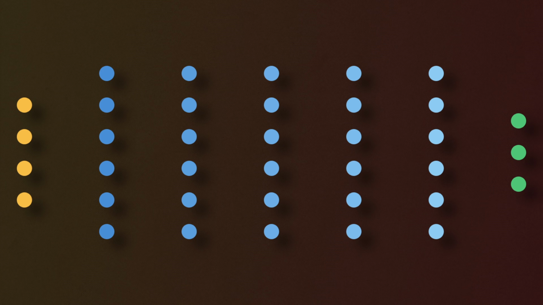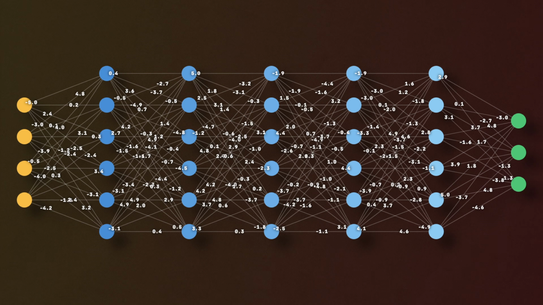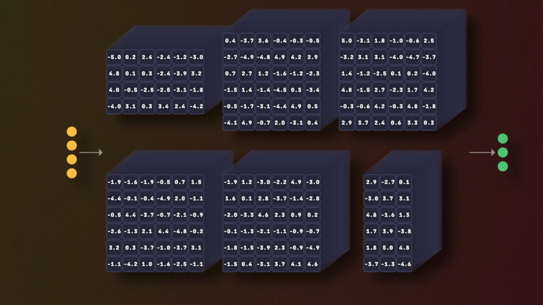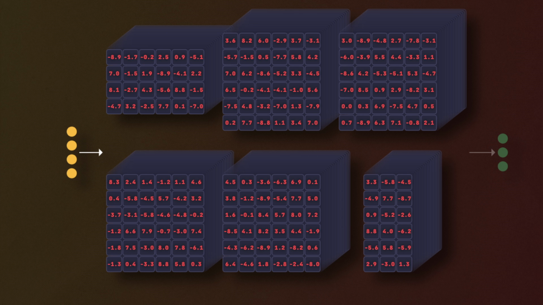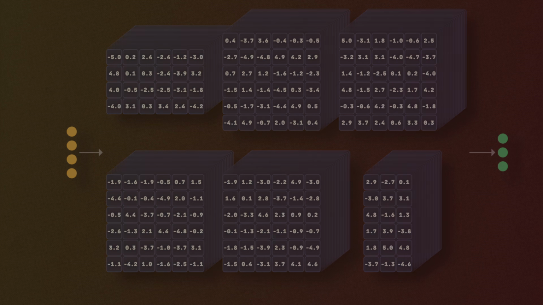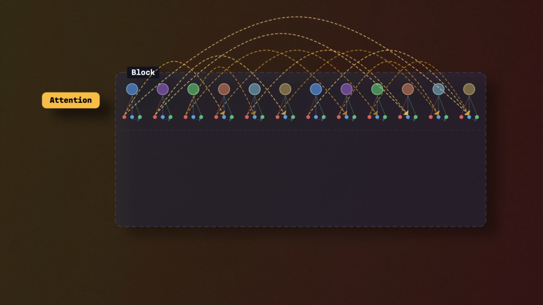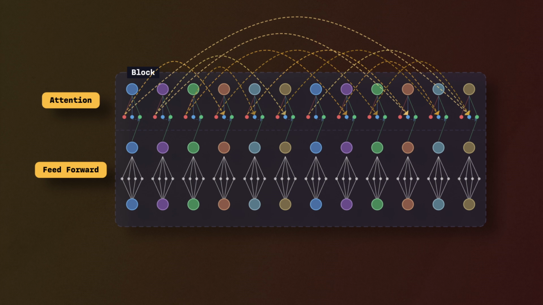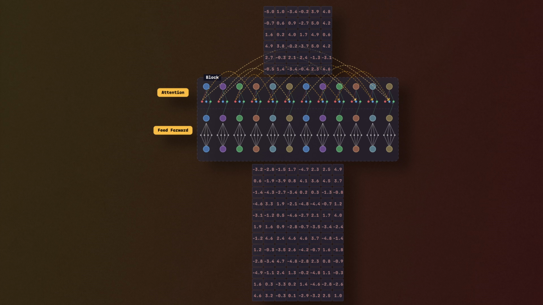Now, underneath everything, a transformer is a neural network, but it's a very specific kind. And at the hardware level, it's almost entirely matrix multiplication. The intelligence isn't any clever logic. It's in the billions of numbers inside those matrices, all of which started random and got tuned during training to produce useful outputs. Each transformer block has 2 main operations: attention, where tokens exchange information with each other, and a feed-forward step, where each token gets processed on its own. Both have their own learned weights, and both are trained in the same way, by running predictions, measuring error, and nudging every weight in the direction that reduces it.